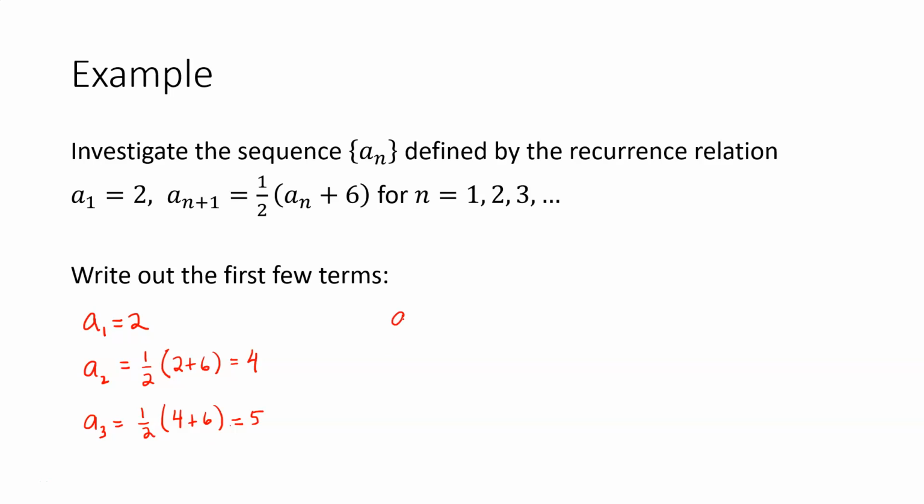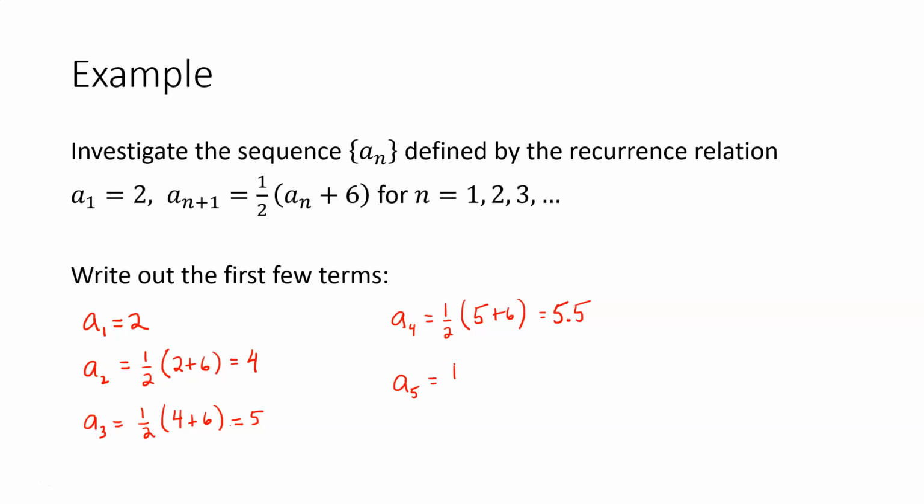And let's continue a few more. Let's see, what's a4? So that'll be 1/2 times a3 plus 6. So a3 we found was 5. 5 plus 6 is 11. Times 1/2 is 5.5. What about a5?